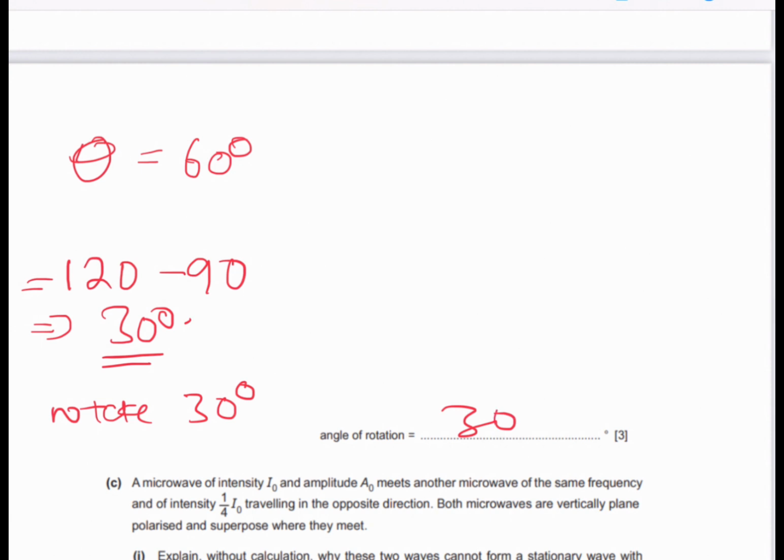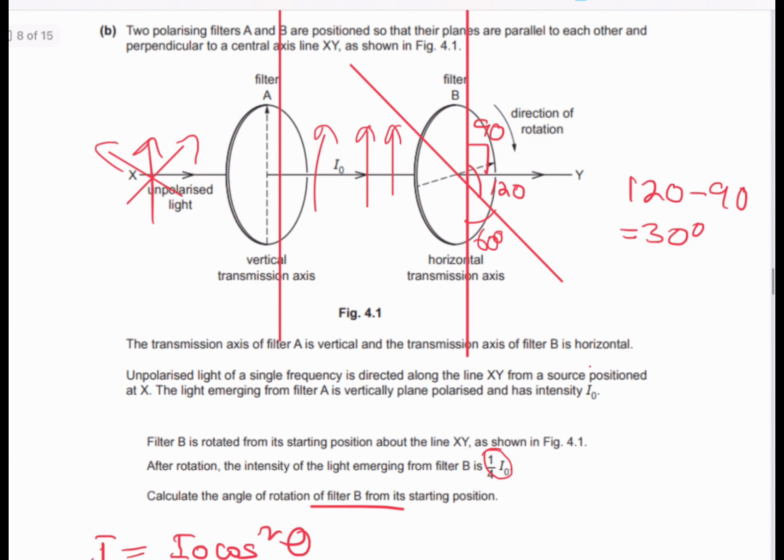So it's a bit complicated, but just understand this. Theta is the angle between the transmission axis and the angle of the analyzer itself. That's the only thing you need to know. So this is where Malus's law gets tricky, identifying the value of theta.